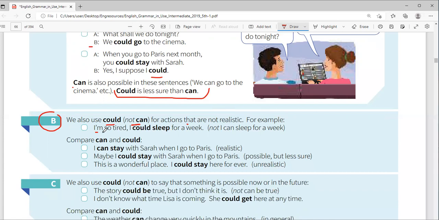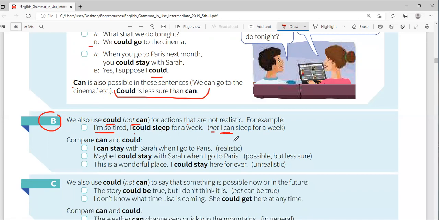For example, look at this man. The man says, I'm so tired, I could sleep for a week. Imagine, even if you're so tired, are you able to sleep for a whole week? So, not I can sleep for a week, because when you say can, it's real. So can is for real things. Could you can also use for things which are imaginary.